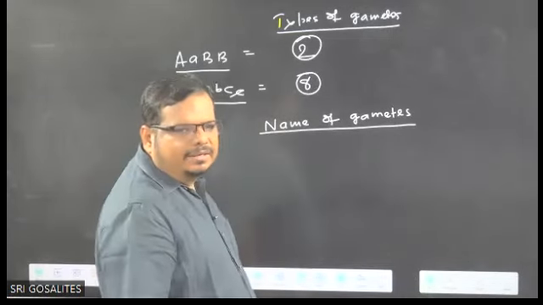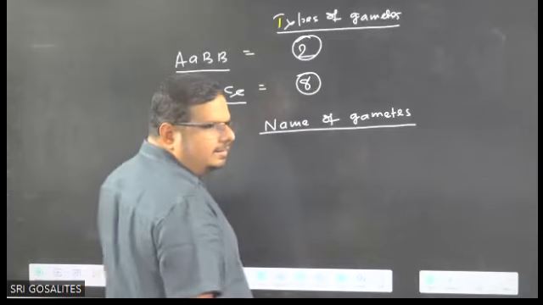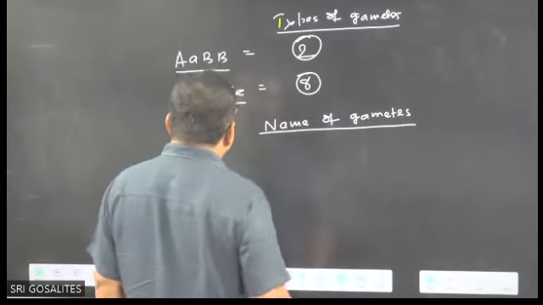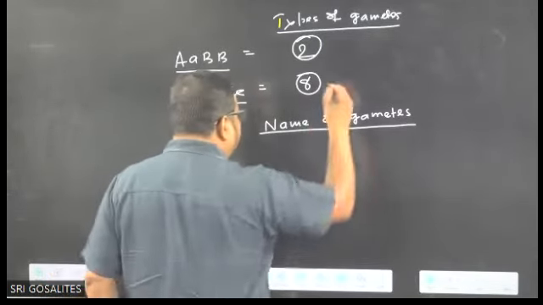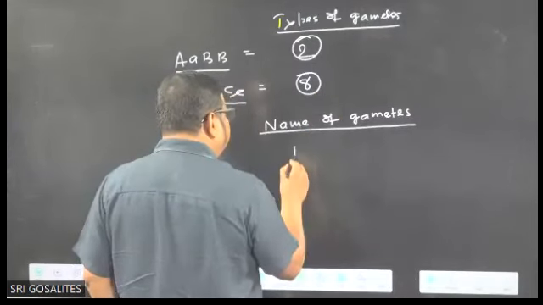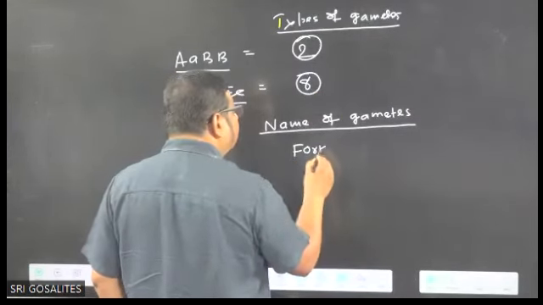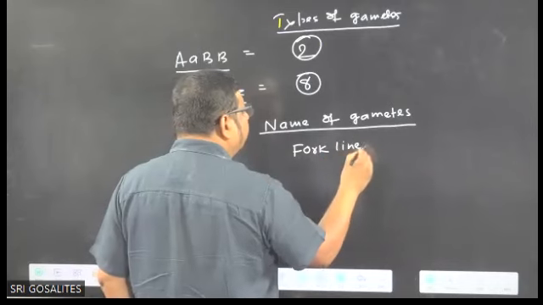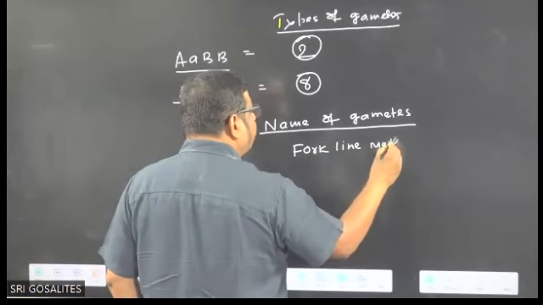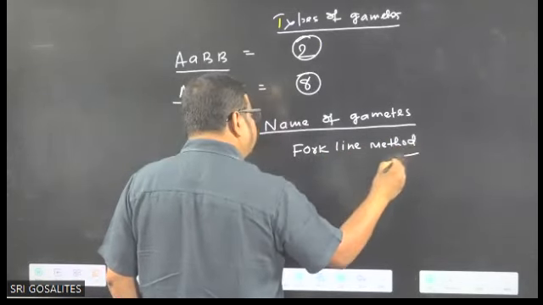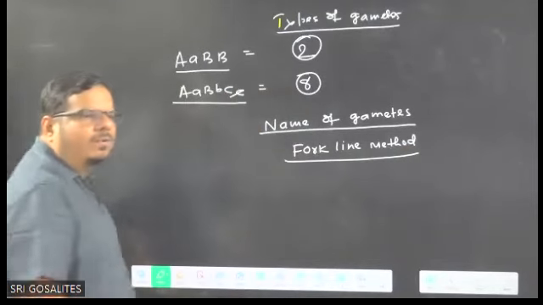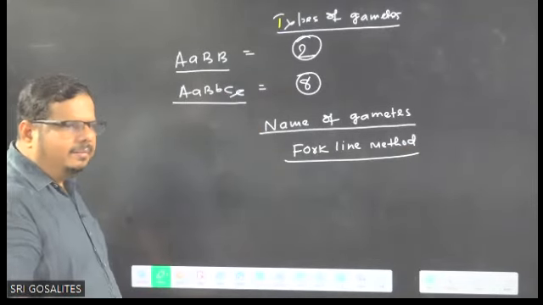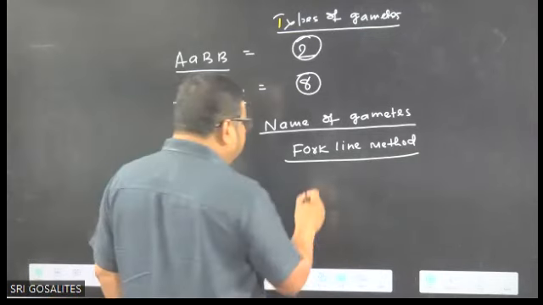Have a look here. See the things. So, the name of gamete: formula, trick. We use a method called the fork line method. What method do we use to write the name of gamete? The fork line method.